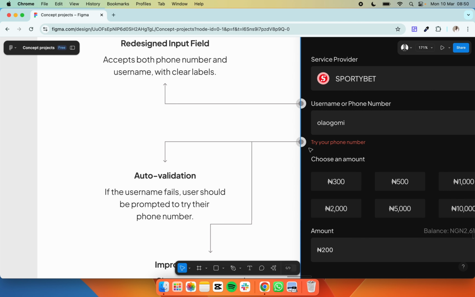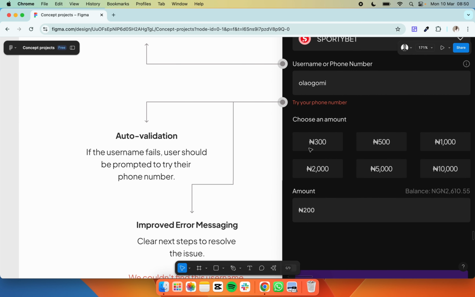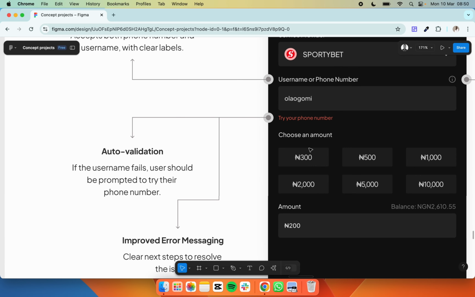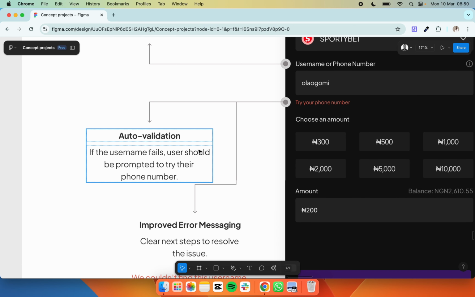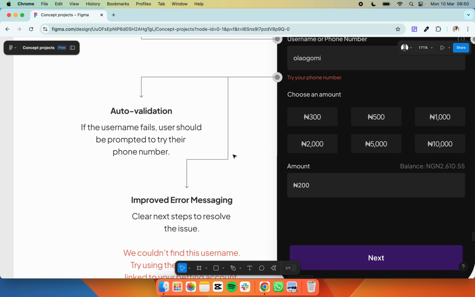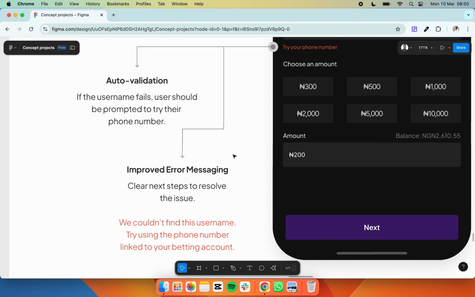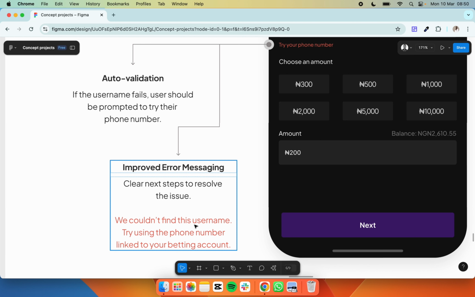And this particular part, two things could happen. If I enter my username and it does not work, it says try your phone number. So there should be auto validation. And let's say the phone number does not work. Yes, it can happen, I might make a mistake of entering a wrong number by having a change in the last digit, or one of the numbers can change by just a slight mistake. We couldn't find this username. Try using the phone number linked to your betting account.